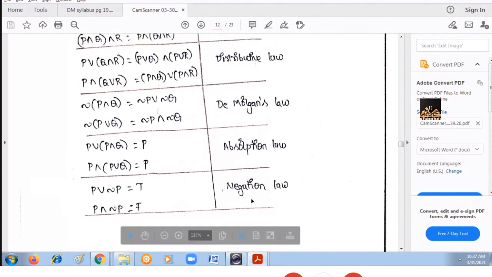So the distributive law: P or Q and R can be written as P or Q, and P or R. I'm just distributing this OR operation between PQ and PR.